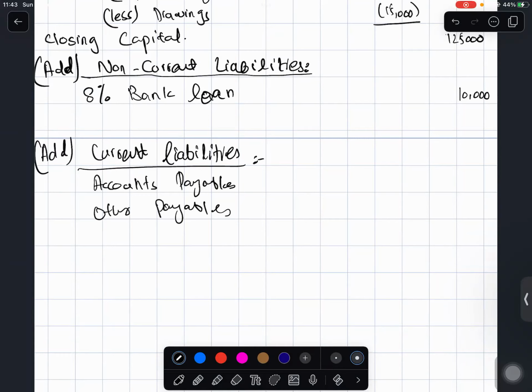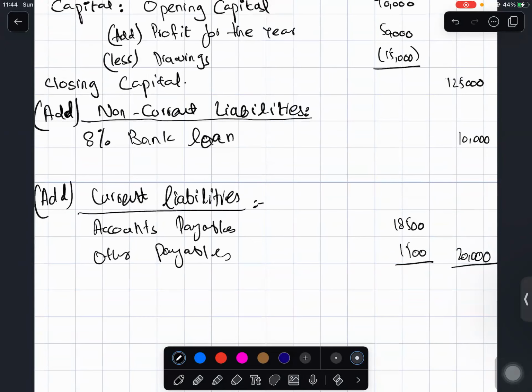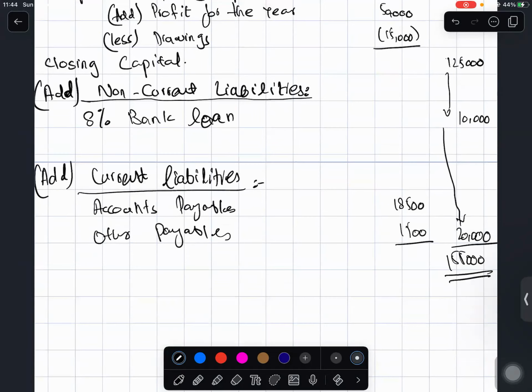The amounts for these are 18,500 and 1,500. This would become 20,000. And then if we add 125,000 plus 10,000 plus 20,000, we will get 155,000.